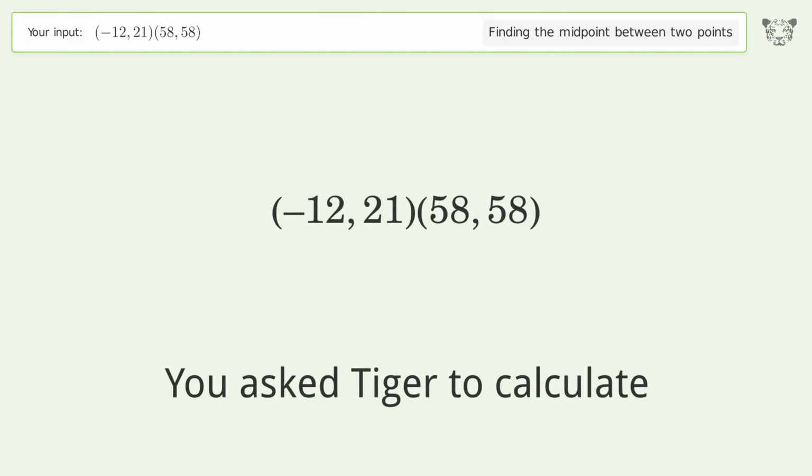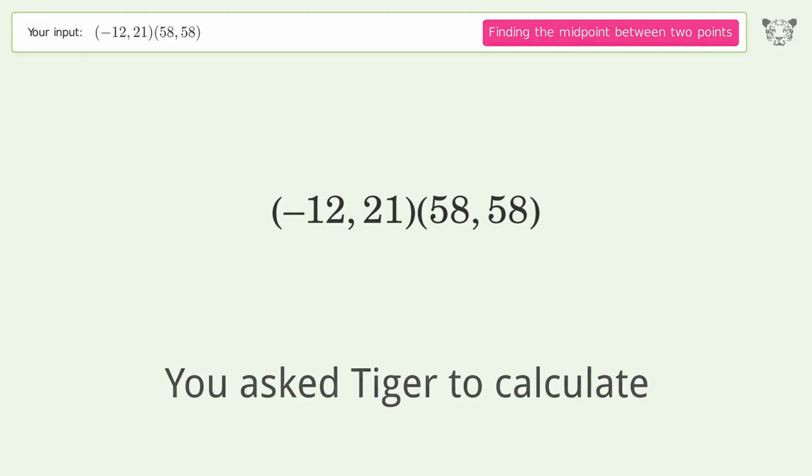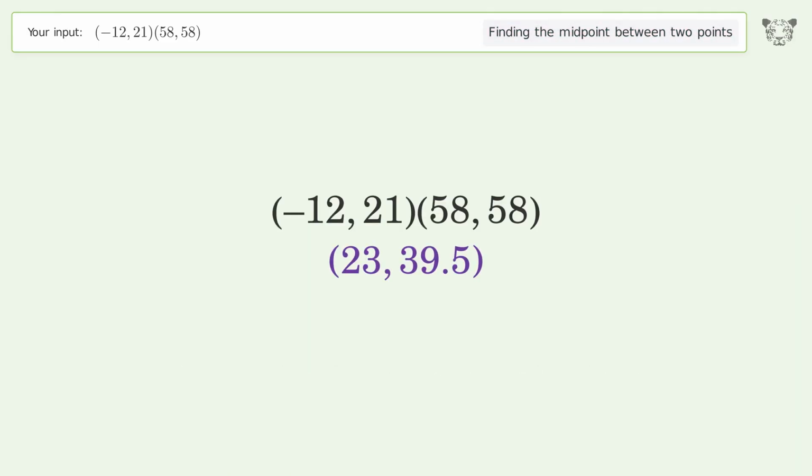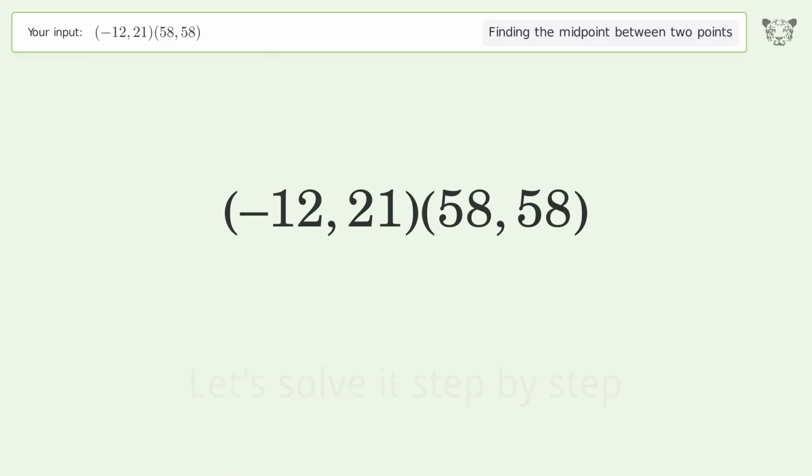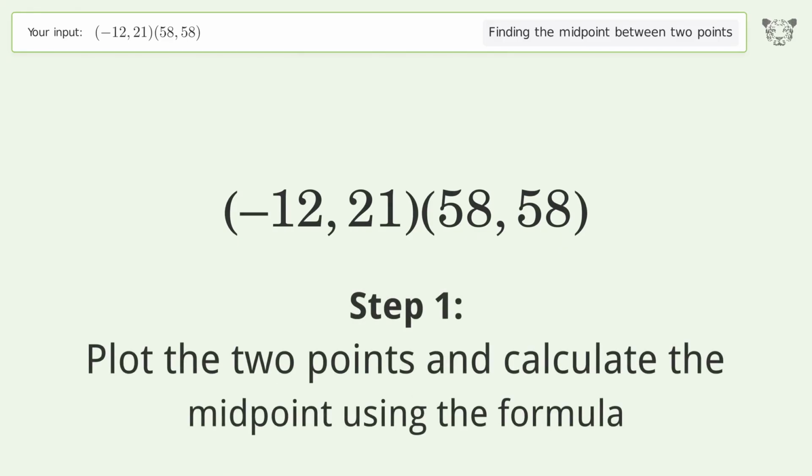You ask Tiger to calculate. This deals with finding the midpoint between 2 points. The midpoint between the 2 points is 23, 39.5. Let's solve it step by step. Plot the 2 points and calculate the midpoint using the formula.